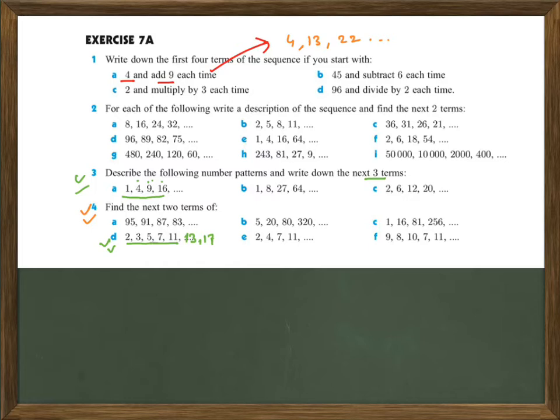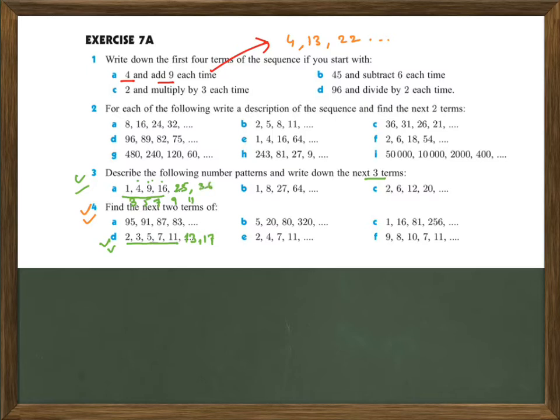So the difference between the next term and the previous term goes 3, 5, 7, then we can make it 9, then 11. So something like that we can go ahead. What will be our next term? 16 plus 9 is 25, 25 plus 11 is 36.